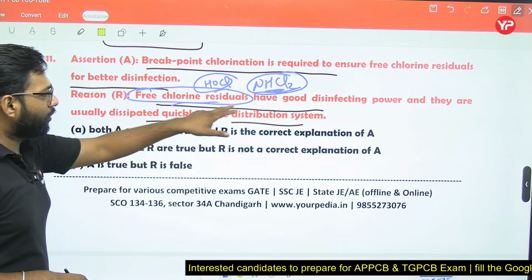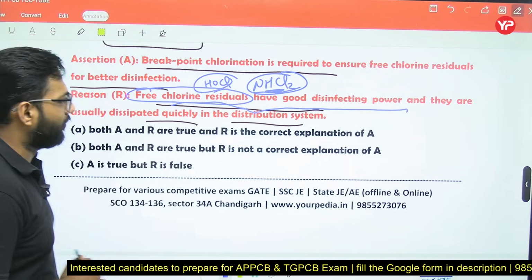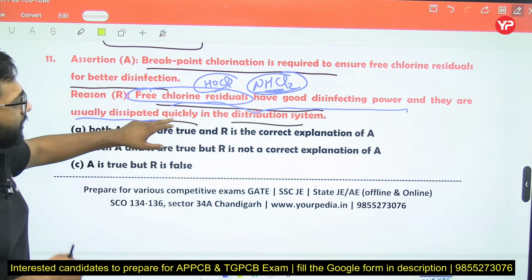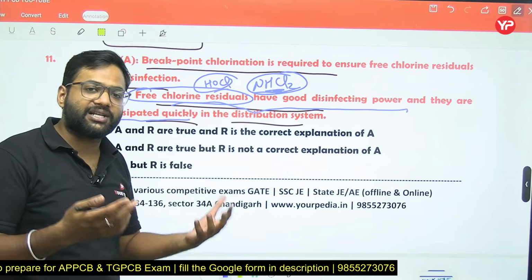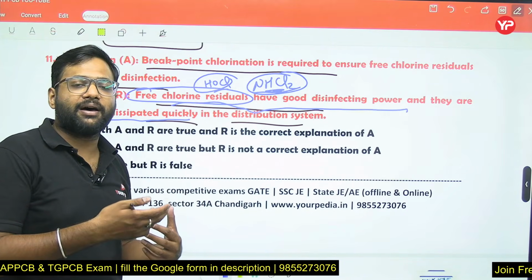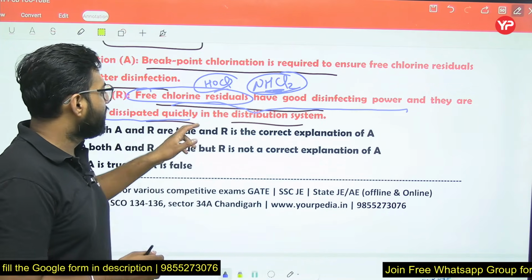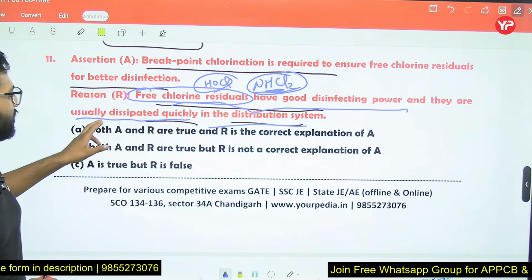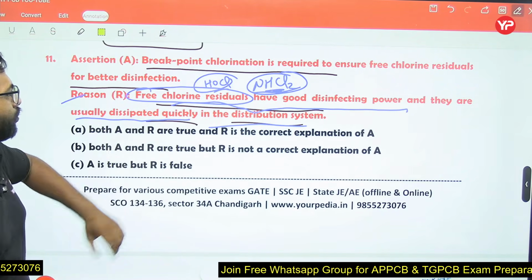So free chlorine residual has good disinfecting power, and it is usually dissipated quickly. Yes, because they have high reactivity, they are unstable, they cannot remain in the water system for a longer duration. So yes, they are usually dissipated quickly in the distribution system. So this statement is true, this reasoning is true.